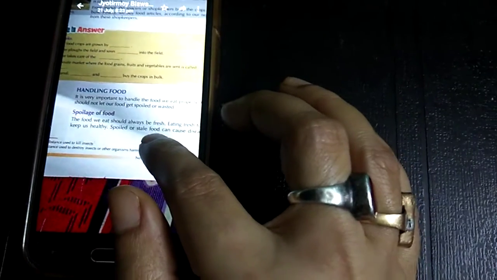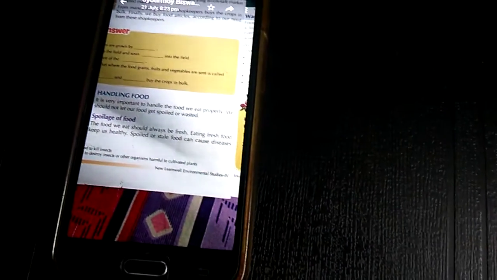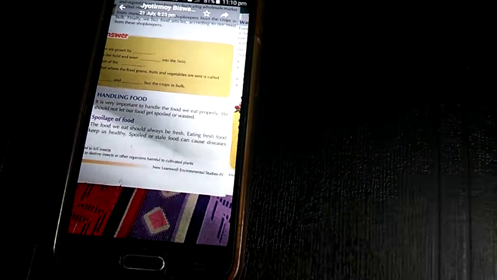Now next, handling food. It is very important to handle the food we eat properly. We should not let our food get spoiled or wasted. Spoilage of food. The food we eat should always be kept fresh. Eating fresh food keeps us healthy. Stale and spoiled food is bad food and can cause diseases.